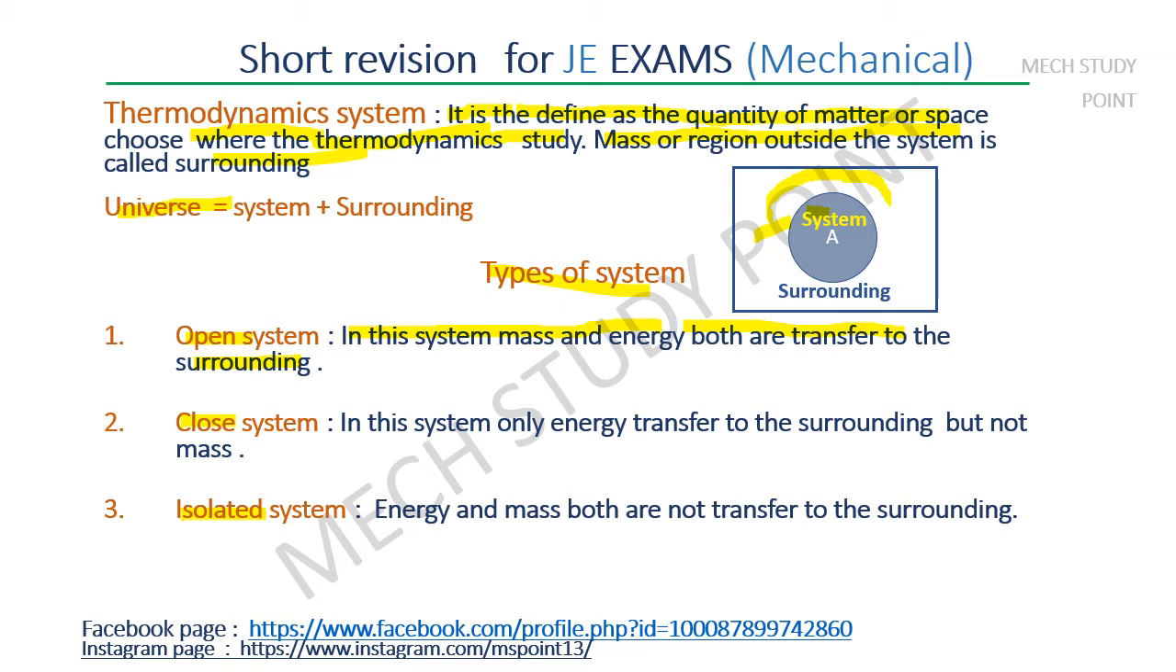Next is the closed system. In this system only energy is transferred from the system to the surroundings, but mass is not transferred, like a closed basket where mass is not transferred but energy is. Next is the isolated system. In an isolated system, both mass and energy are not transferred to the surroundings.